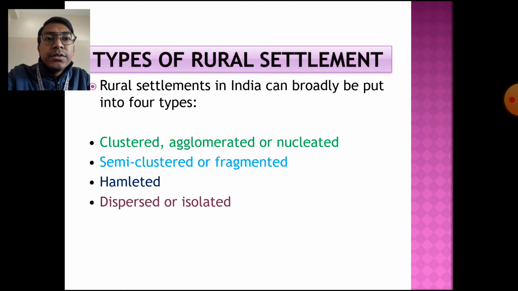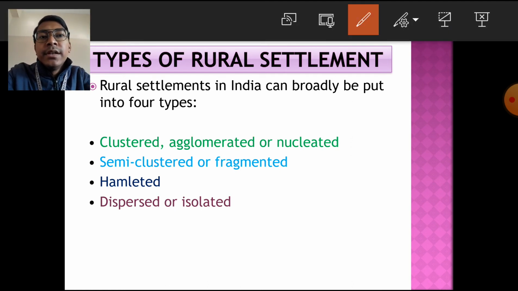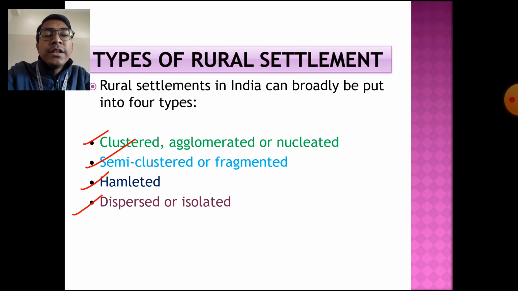Depending upon these three factors, the rural settlements can be classified into four different categories: the clustered or the agglomerated or nucleated settlement, semi-clustered or fragmented settlement, hamleted settlement, and dispersed or isolated settlement. These are the four different types of rural settlement found in our country. Now we are going to discuss these four different types in detail. So let us proceed with the clustered or the agglomerated settlement.